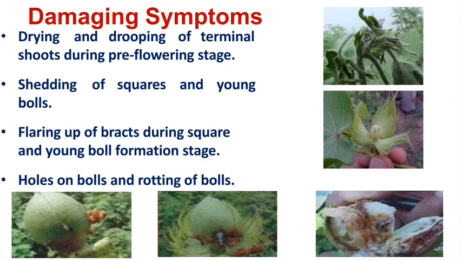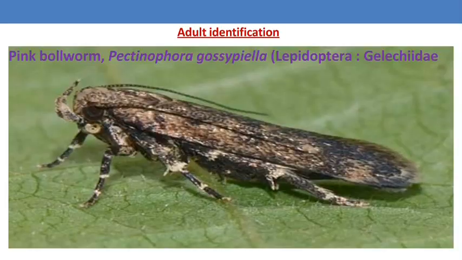Then after boll formation, when the larvae enter into the bolls, they feed on the inner content of the bolls, like the kapas or the seeds. As a result of feeding, the infested bolls produce inferior quality lint or kapas, and this pest also attacks the seeds, hence the seeds lose their viability or germination percentage. It means the seeds also lose their oil content.